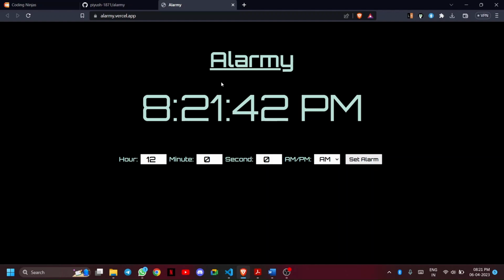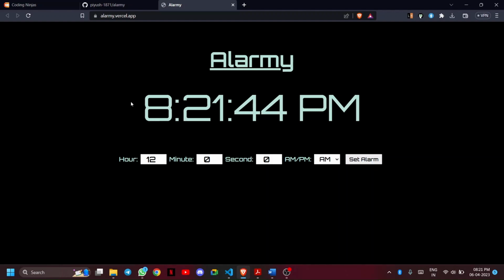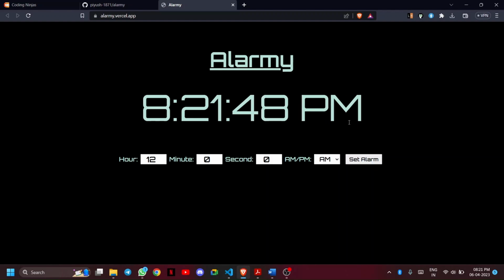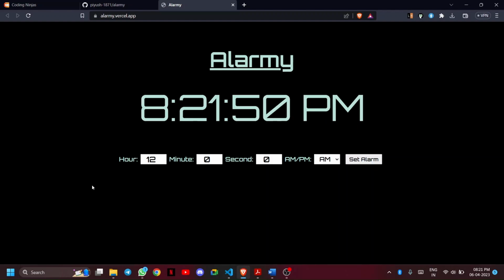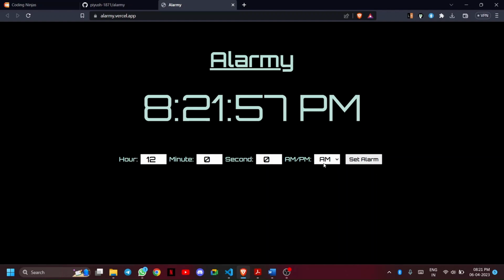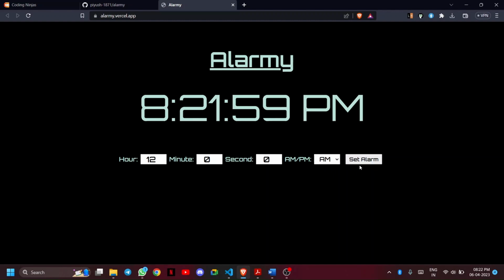As you can see, here's the title, and this is the clock face, which is showing the real time, and this is the form where we can set the alarm. We can select the hour, we can select the minute and second, and the AM PM type, and we can set the alarm. Let's see the example.